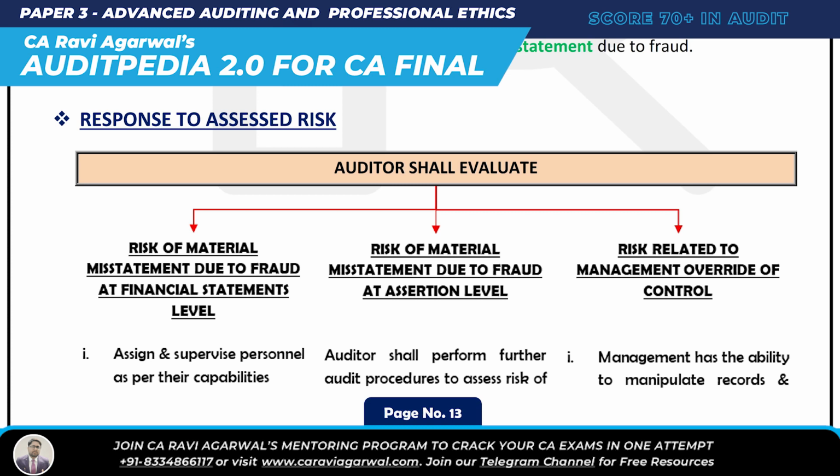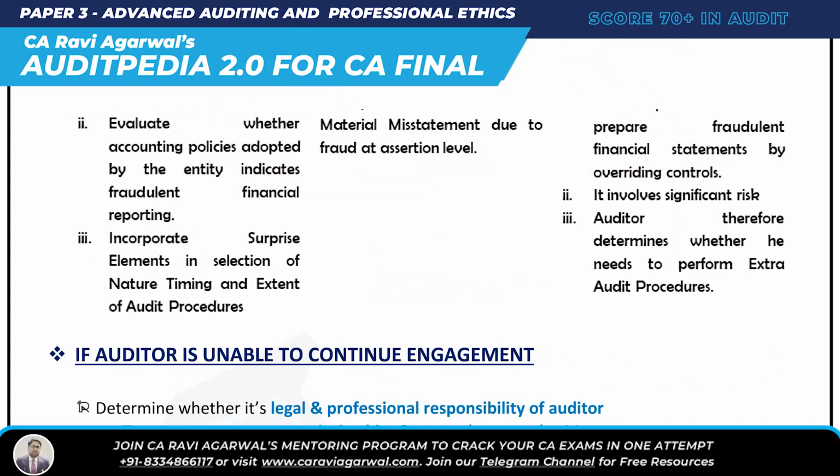Okay, and then if the risk of material misstatement due to fraud is at assertion level, what do you have to do? Very simple: further audit procedure. The auditor shall perform further audit procedure to assess the risk of material misstatement due to fraud at assertion level. So in case of assertion level, you have to learn one phrase: further audit procedure.